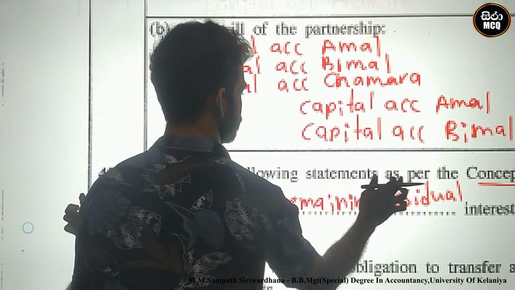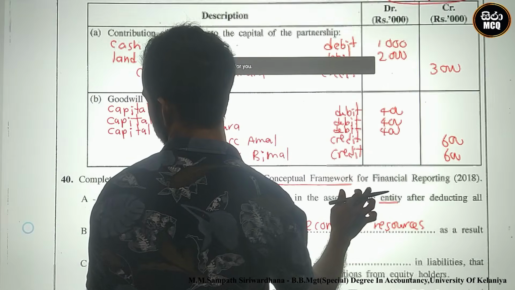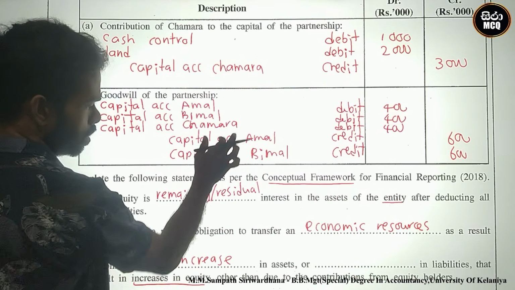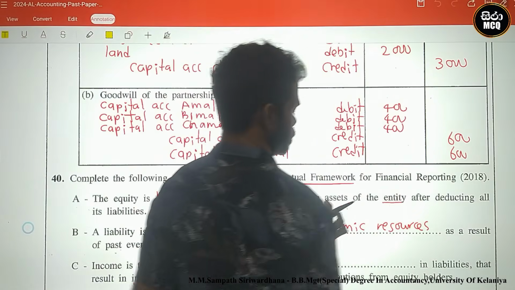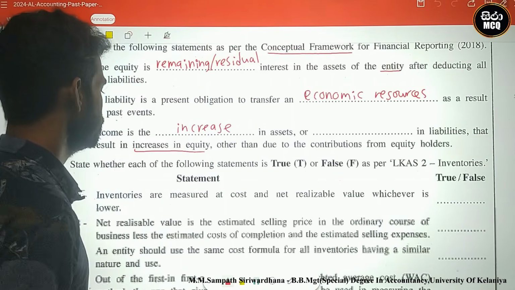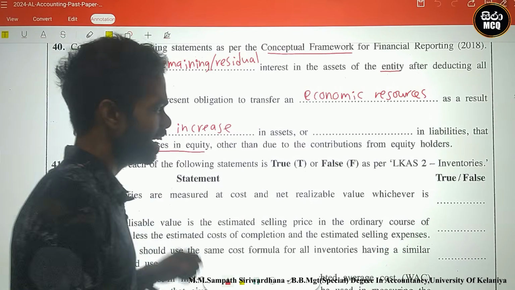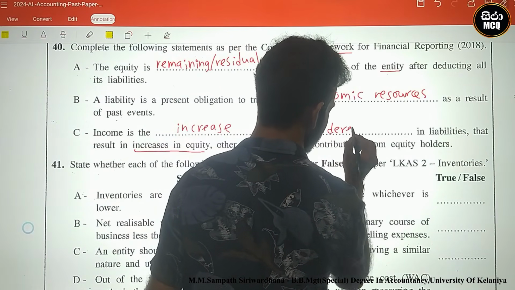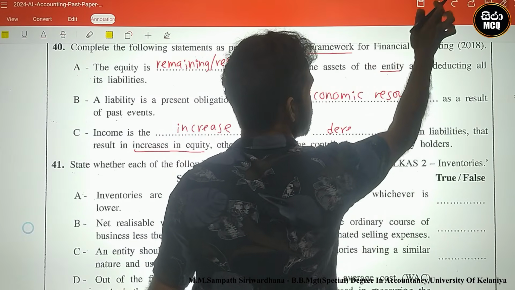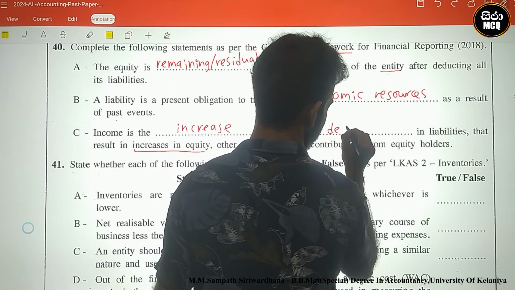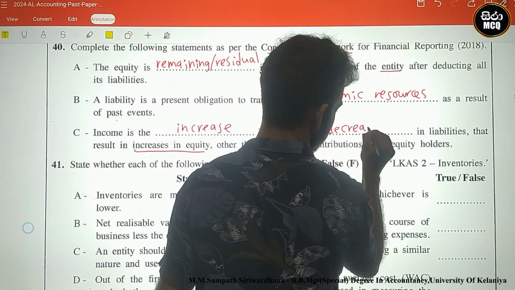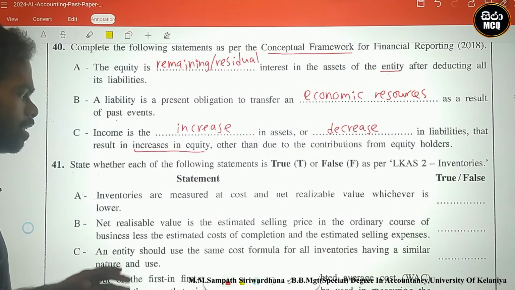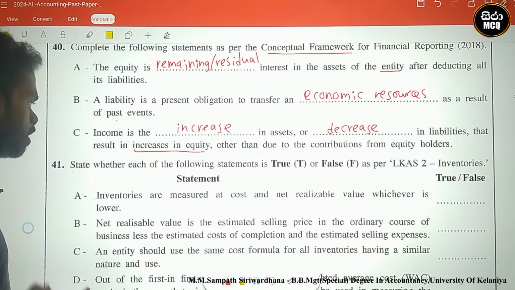Okay, let's see. Decrease in liability. Therefore I can write the answer: an increase in assets or a decrease in liabilities that results in an increase in equity. This is the identification of income.